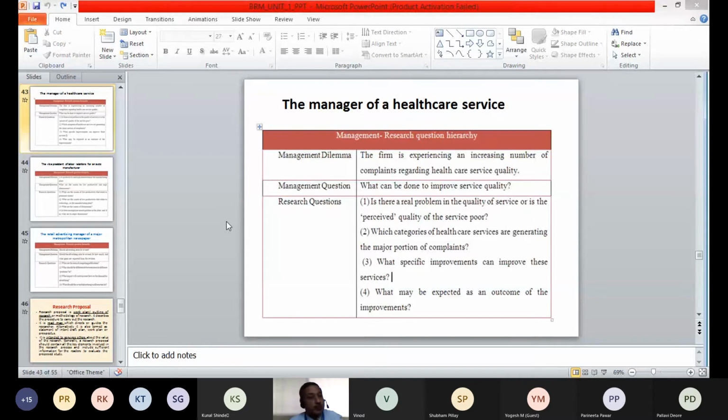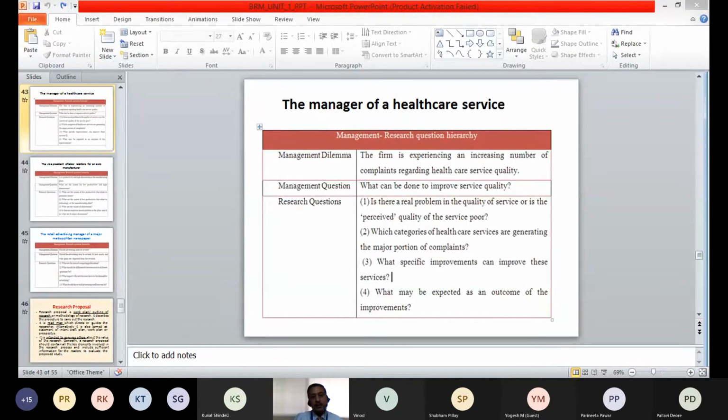See how we have converted the management question to the research question. First question we have asked: is there a real problem in the quality of service? The complaints are all about the quality of healthcare service.